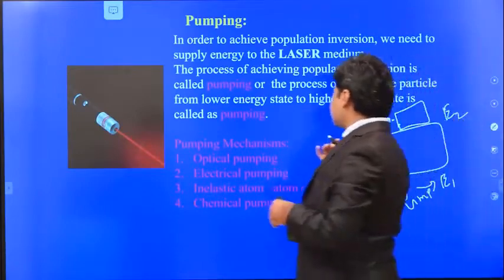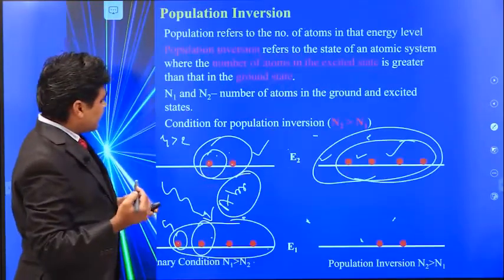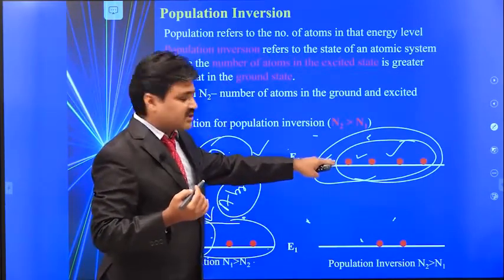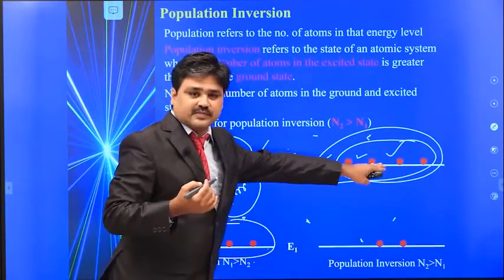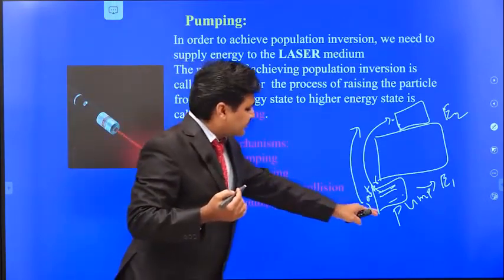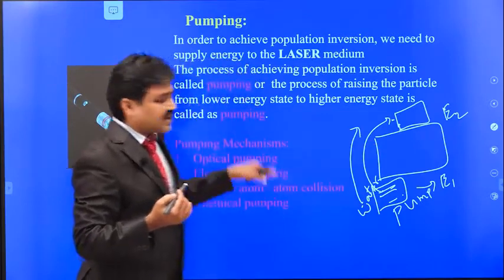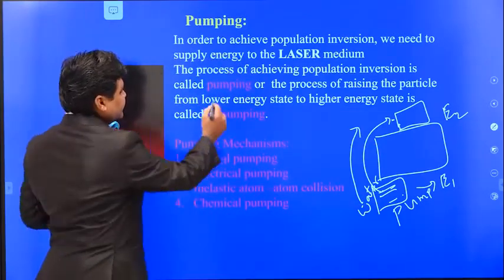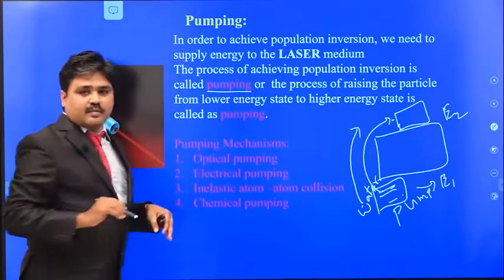In the same way, we need to send the atoms from the ground state to the excited state, because we need the atoms in the excited state. This process is known as pumping. Here we send the water, and in the same way we send the atoms. That's why this process is called pumping. So the process of achieving population inversion is known as pumping.